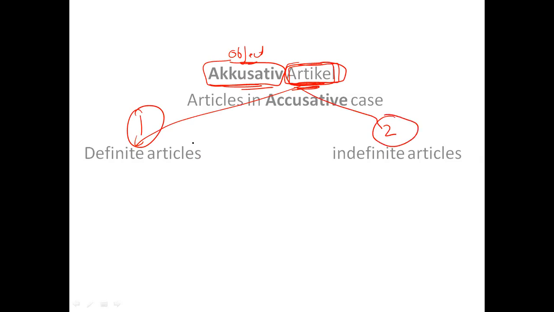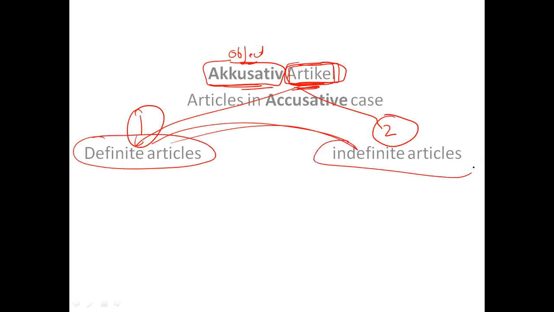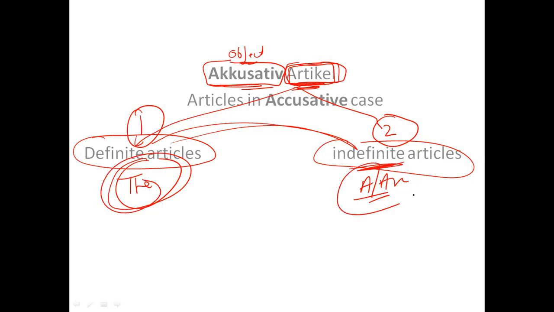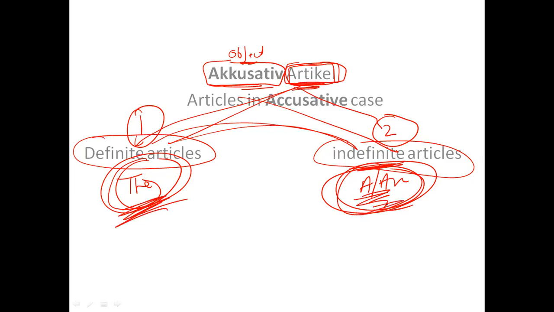In English, the definite article is "the", and the indefinite article is "a" or "an". Similarly, in German we also have two types of articles, definite and indefinite: bestimmter Artikel and unbestimmter Artikel.